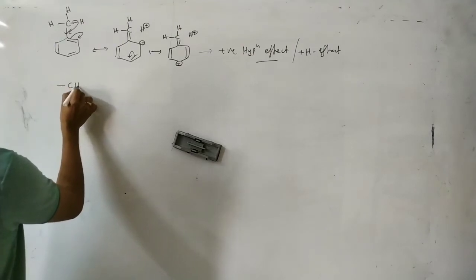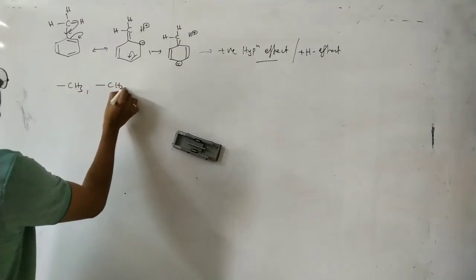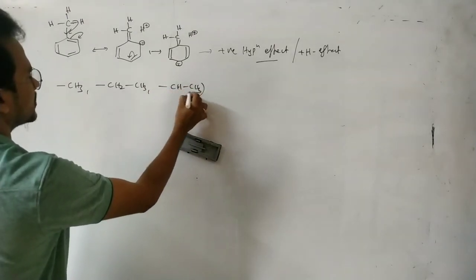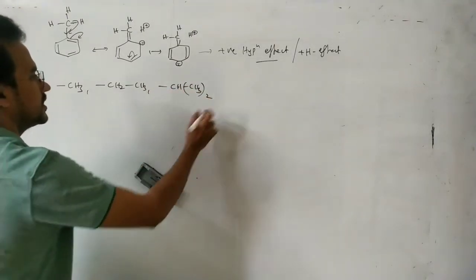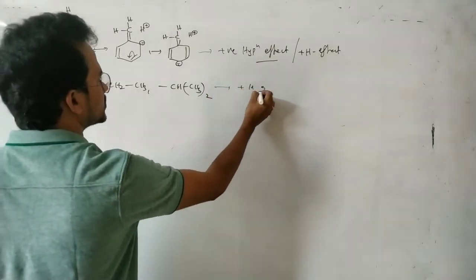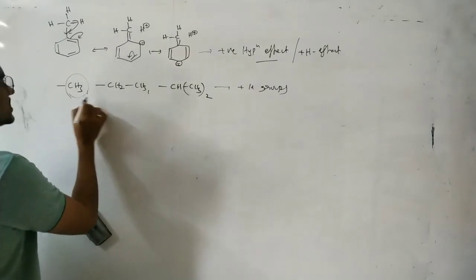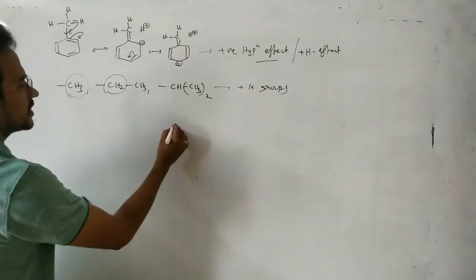You see in this case CH3: at least one alpha hydrogen must be there. CH3, CH3 twice. These are all plus H groups. Here 3 hydrogens are available, here 2 hydrogens, and here only 1 hydrogen.